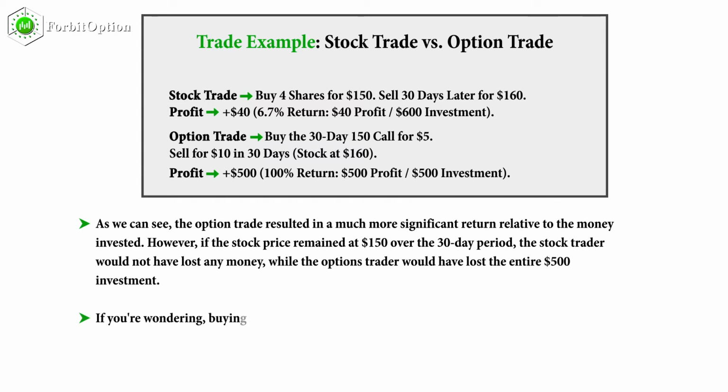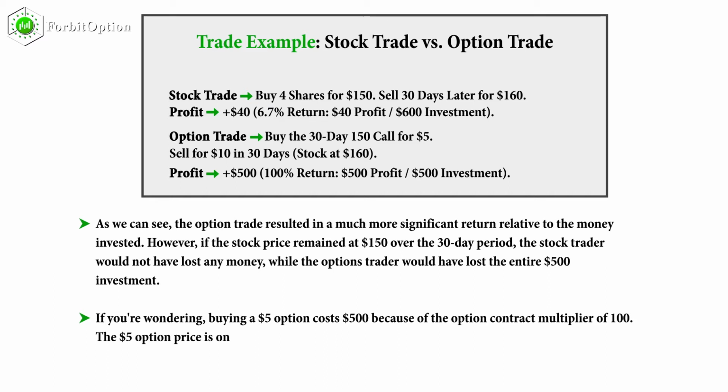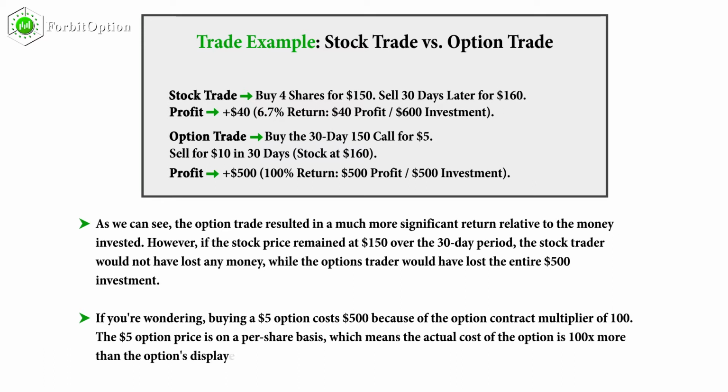If you're wondering, buying a $5 option costs $500 because of the option contract multiplier of 100. The $5 option price is on a per-share basis, which means the actual cost of the option is 100x more than the option's displayed price.